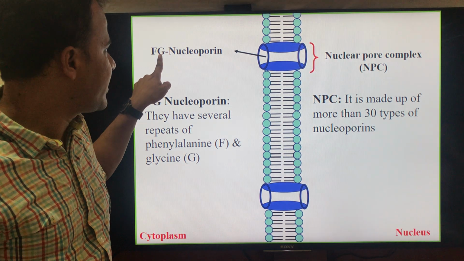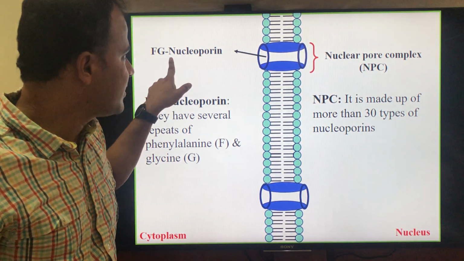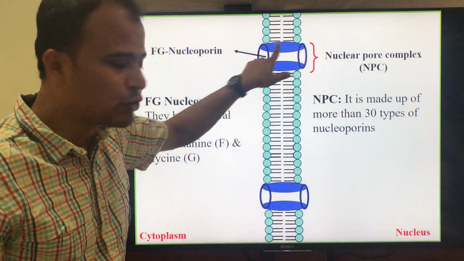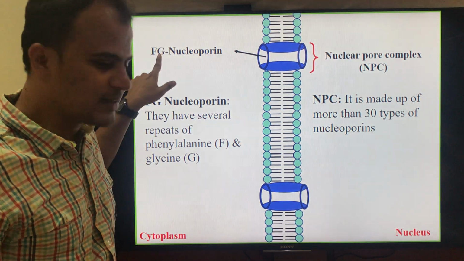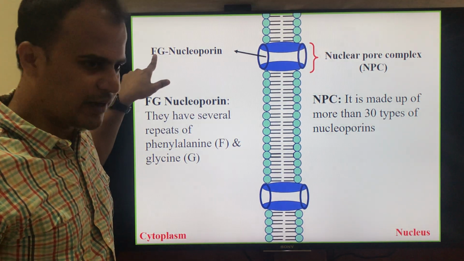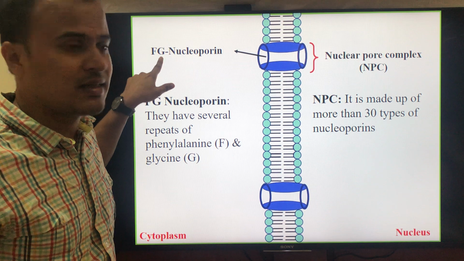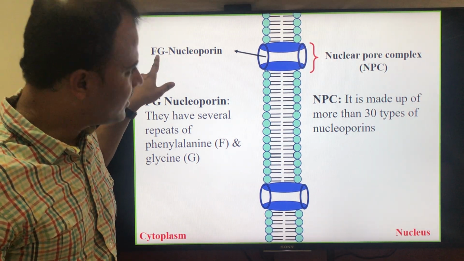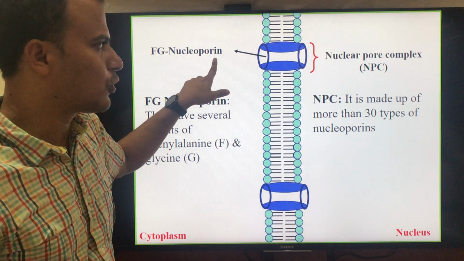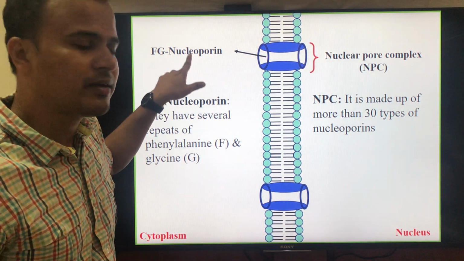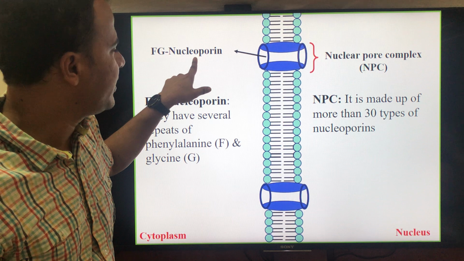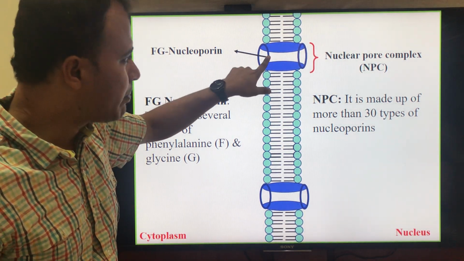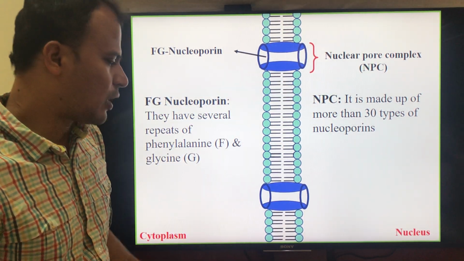Since these proteins are rich in phenylalanine and glycine, they are designated as FG nucleoporins. It is a protein that is part of the nuclear pore complex.